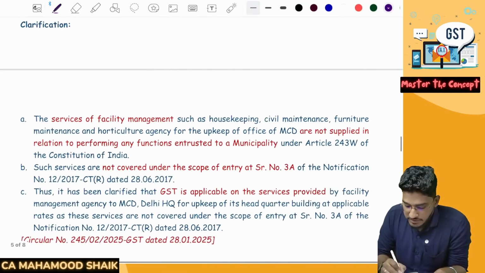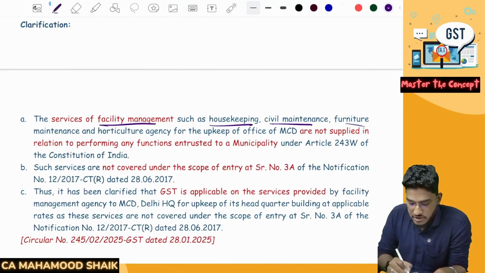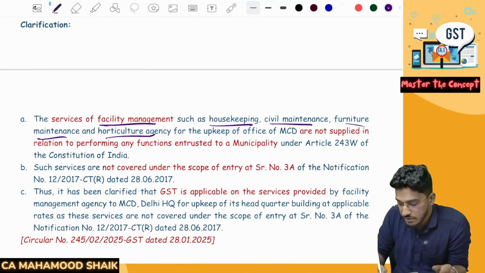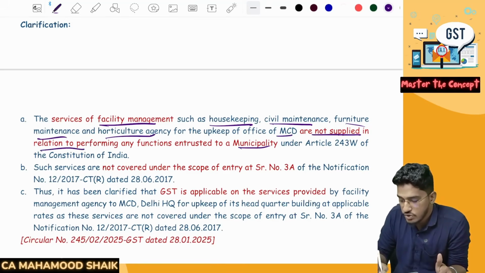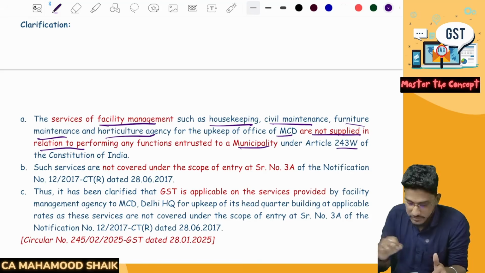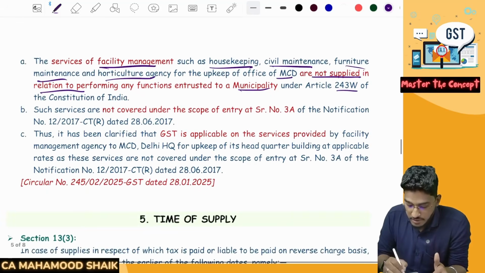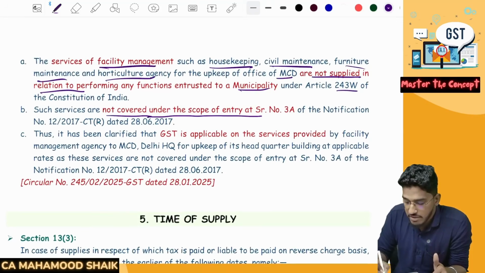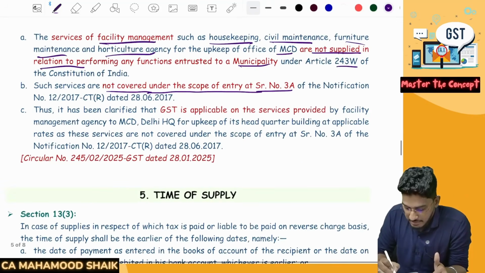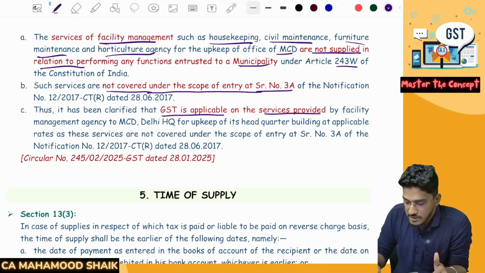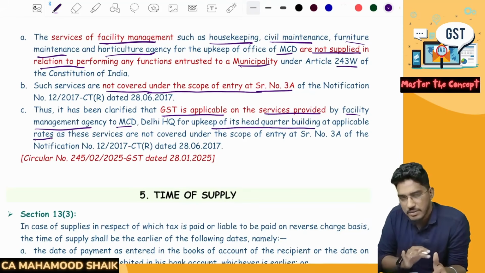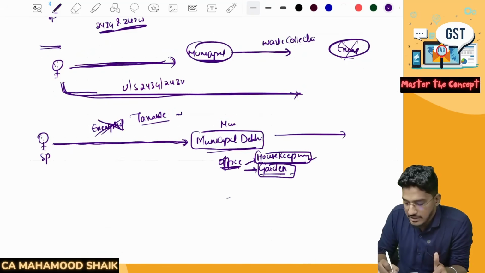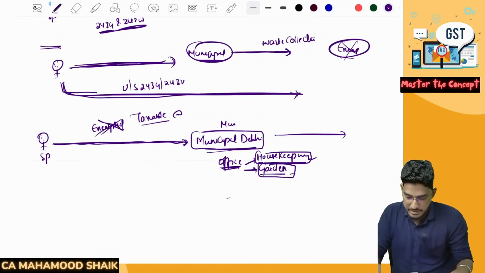Clarification is, the services of facility management such as housekeeping, civil maintenance, furniture maintenance and horticulture agency for the upkeep of the office of MCD are not supplied in relation to performing any functions entrusted to a municipality under Article 243G of the Constitution. These are not covered under Constitution. Such services are not covered under the scope of the entry of 3A of the notification. Thus, it can be clarified that GST is applicable on the services provided by Facility Management Agency to MCD Delhi headquarters for upkeep of its headquarter building at applicable rates. So these services will be taxable at the applicable rate. GST has to be collected.